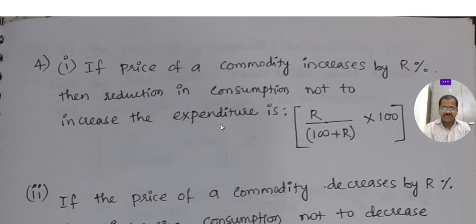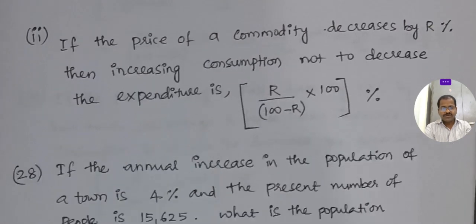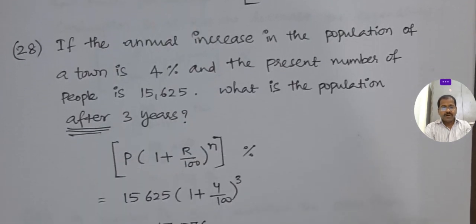I don't want to spend more, I want to spend the same amount. But by what percentage do I have to reduce the consumption? This is for increase and for decrease, without changing the expenditure.